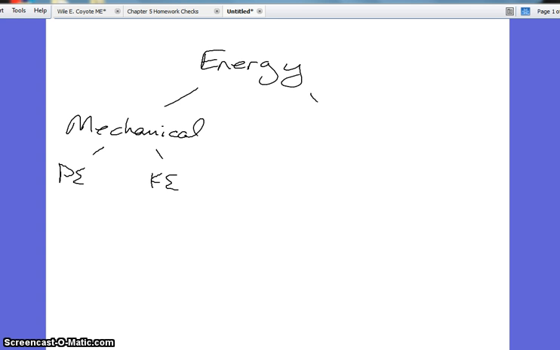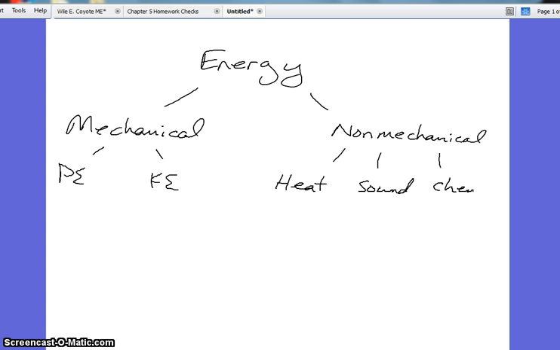We also have non-mechanical energy, which includes such types as heat, sound, light, nuclear, chemical, just to name a few. And so these do not explain why things move. To know how much heat was added to an object is not explaining why the object is moving up, down, left, or right, or anything like that. So when we're talking about conservation of energy, we're talking about conservation of all forms of energy.